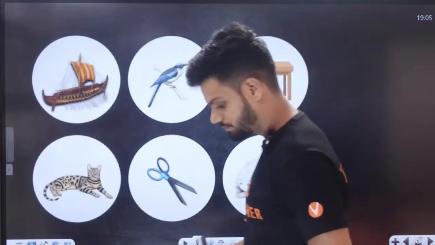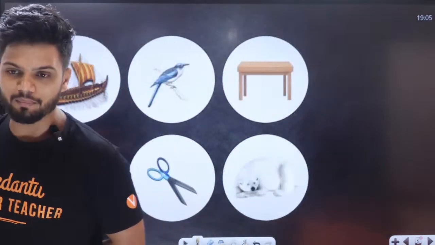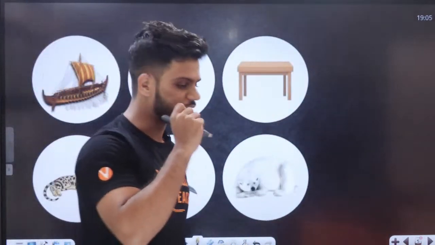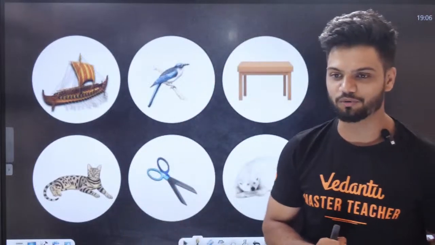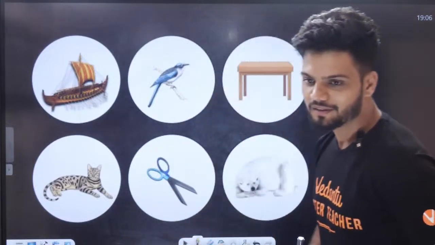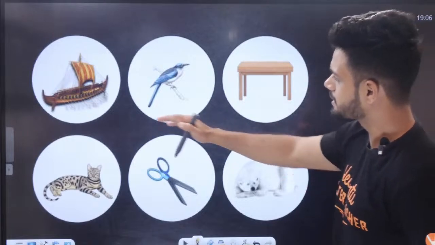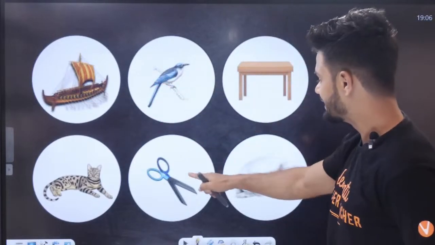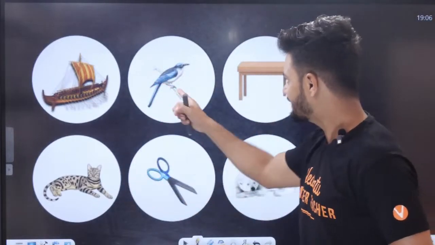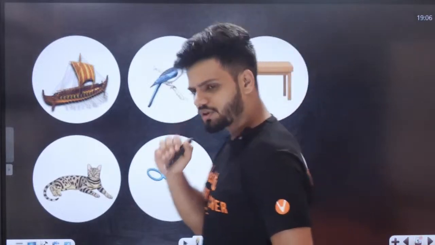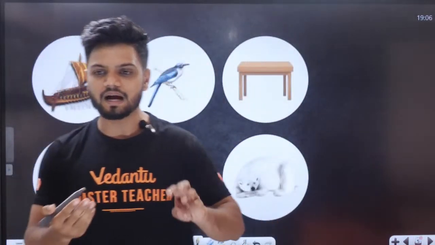Tell me, living or non-living? See, this is non-living, 1, 2, 3. 3 are non-living, 3 are living.